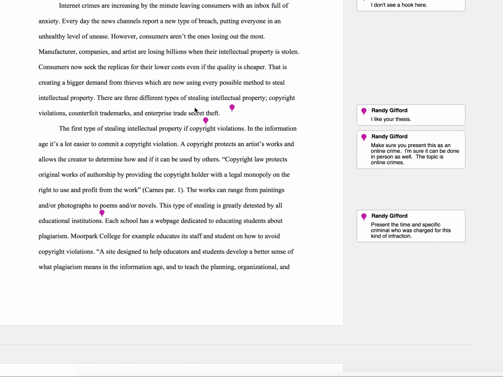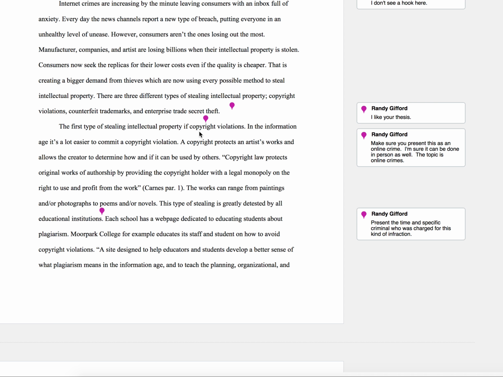Okay, so what we're doing is we're lacking examples in an example essay. We're lacking specific examples of crimes committed in a digital way. We're talking a lot here about what copyright law is, but we're not talking about the topic of the paper, which is internet crimes. Copyright digital crimes is the first thing you should be talking about.